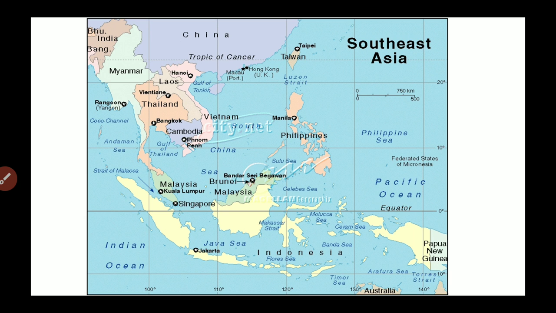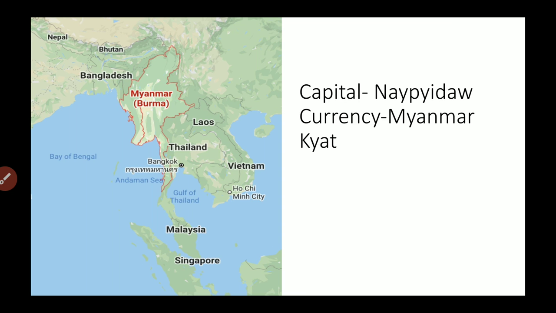Many water bodies are also present in this region. To the west is the Bay of Bengal, to the south is the Indian Ocean, to the east is the Pacific Ocean, and to the north is the South China Sea. Now we will be discussing all the countries one by one.